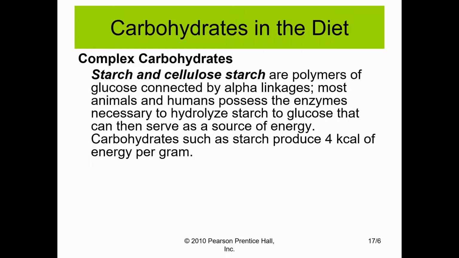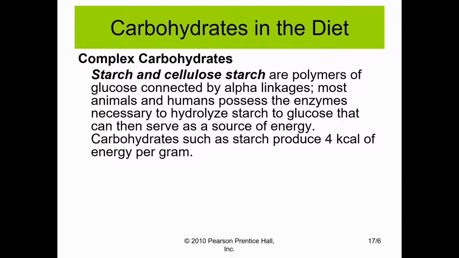Complex carbohydrates are many monosaccharides or disaccharides linked together into a huge chain. These are called polymers, and they're connected by different linkages. The two main types of linkages are alpha linkages and beta linkages.